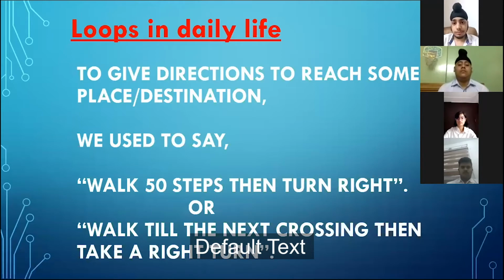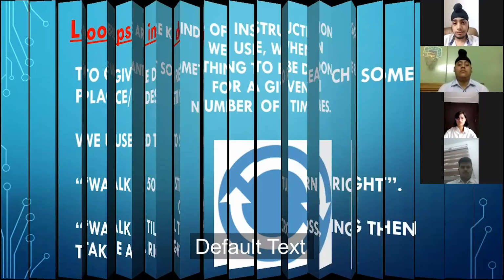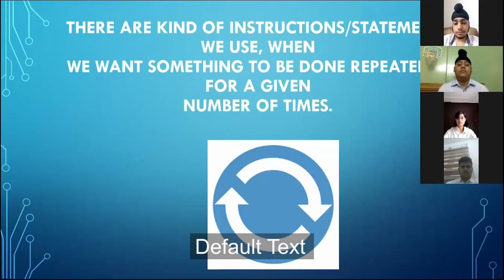So let's see in the programming language how loops help us to do something repeatedly. When we want to do something repeatedly for a specific number of times, then we use loops.